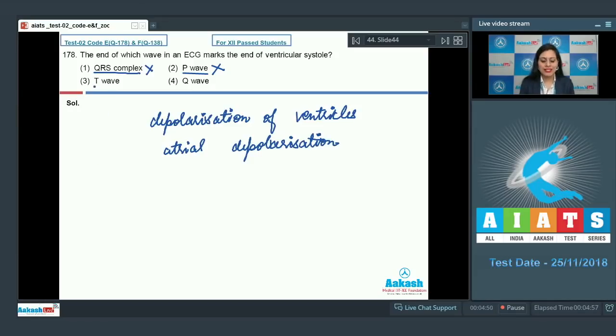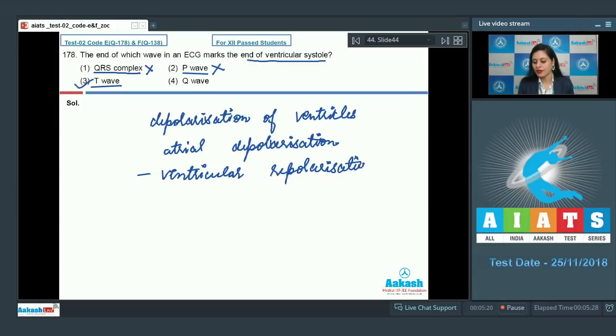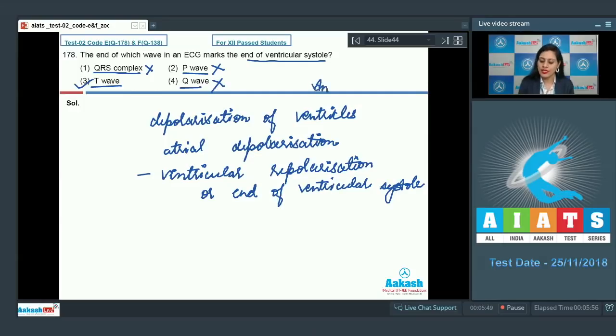Our next option given is T wave, and this is a correct answer to our question because the end of this T wave represents the end of ventricular systole, or represents ventricular repolarization. So this is a correct answer to our question. The next option given is Q wave, and this is an incorrect option because it doesn't mark the end of ventricular systole. So the correct answer for this question is option number 3. Let's move on to the next question.